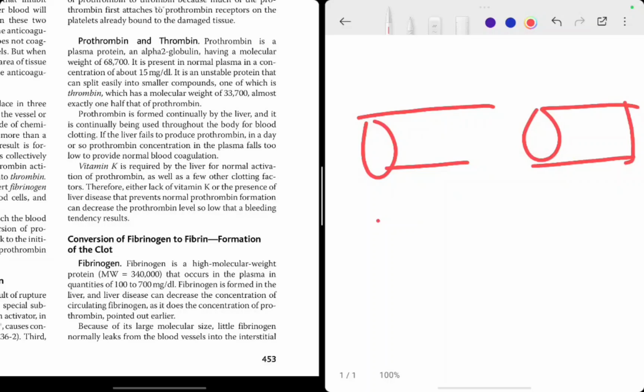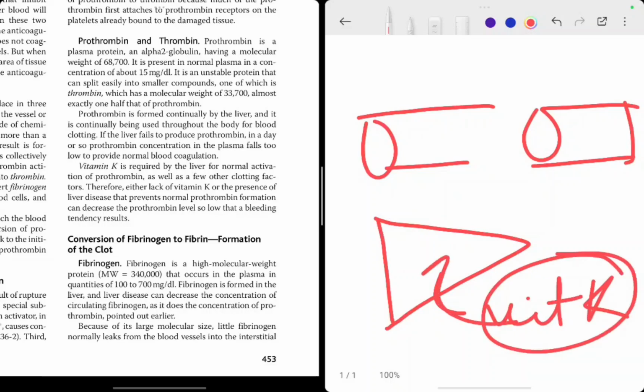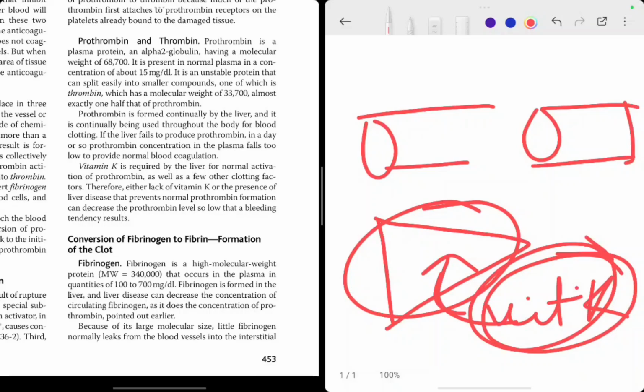From where do they come? They come from the liver. And now they are saying that the liver also needs which vitamin? Vitamin K to synthesize these factors, especially the prothrombin. And so, whenever there is any liver disease or whenever there is vitamin K deficiency, we have learned in previous classes that vitamin K deficiency leads to bleeding disorders. Why will it lead to bleeding disorders? Now we have understood, because vitamin K is needed for the formation of a very important coagulating factor, and that is prothrombin. Because by the prothrombin, then the whole step of this will occur.